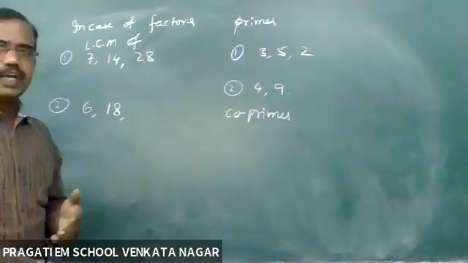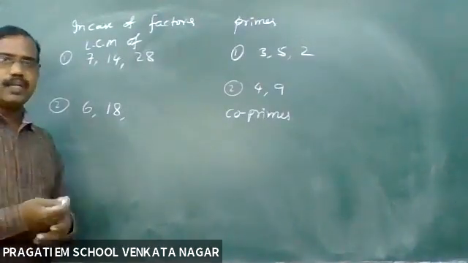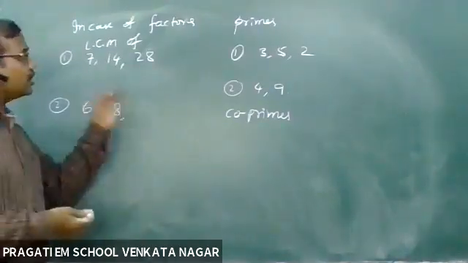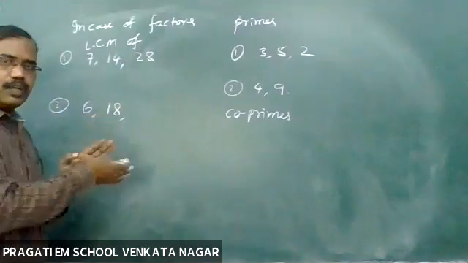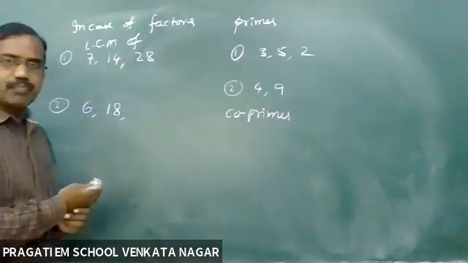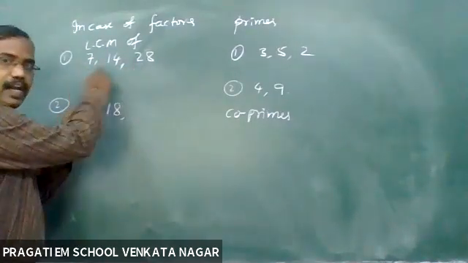If you want to find the LCM, you would normally go through a long method. Here we need not go for a long procedure. First see whether there are any factors or not. The biggest number is 28, and its factors are 7 and 14.